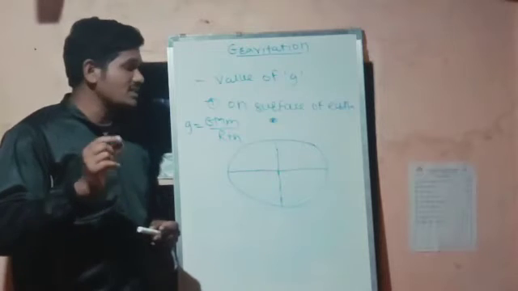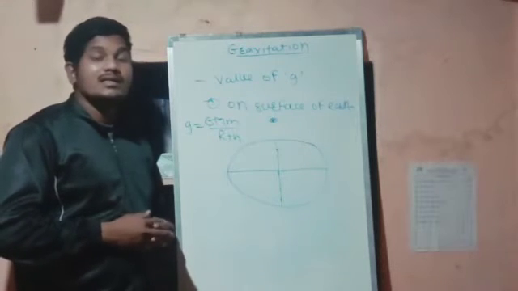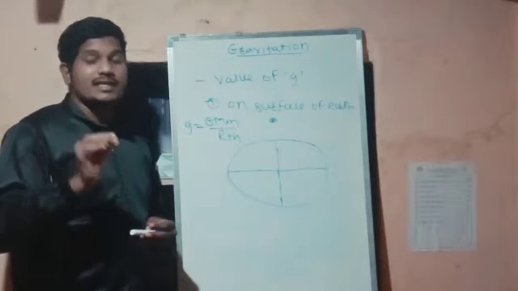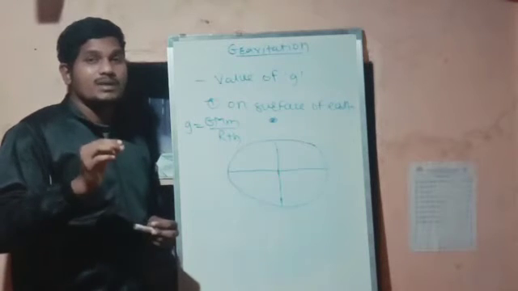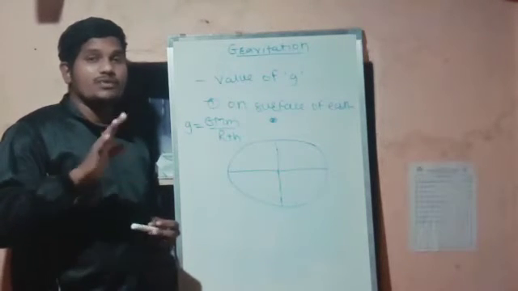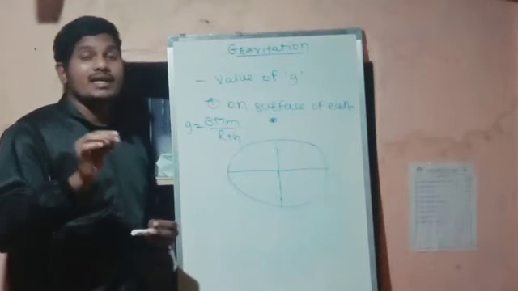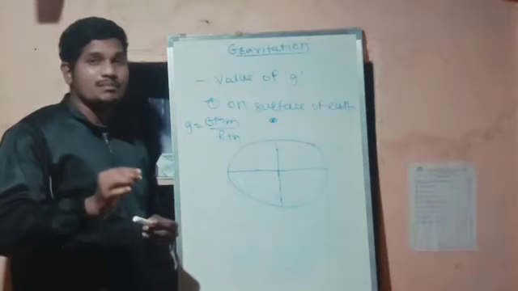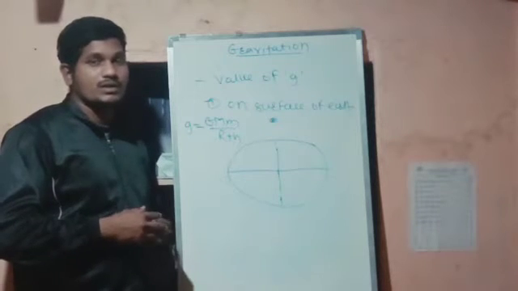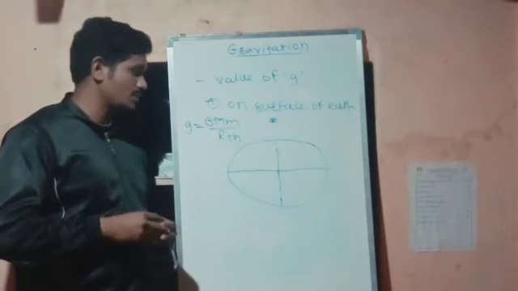So this distance itself says it is a negligible distance, but when it is further from the earth's surface, there will be very less acceleration due to gravity as compared to the surface of the earth or at some height from the surface of the earth.